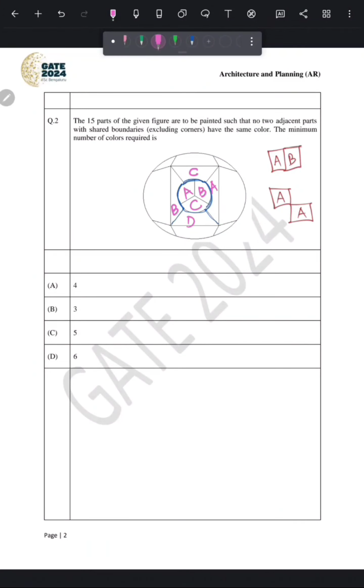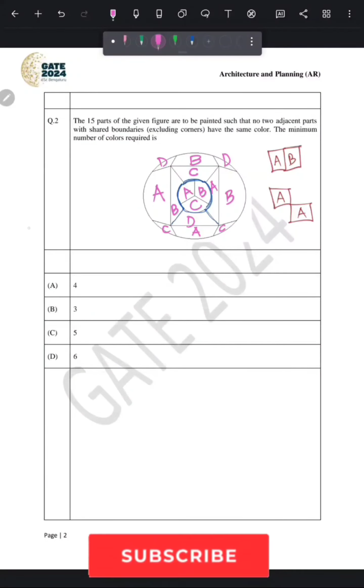Now let's fill the rest of the parts. We can fill this with B, this with C, and this with A. We can fill this shape with C. We can use color A to fill this part. We can fill it with B. And for these two parts, we can use color D. So we have only used four colors, that is A, B, C and D. Therefore, the correct answer of this question is option A, 4.